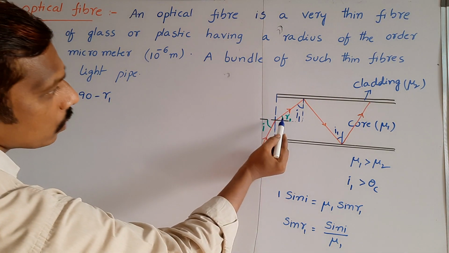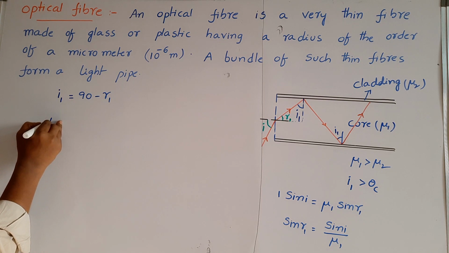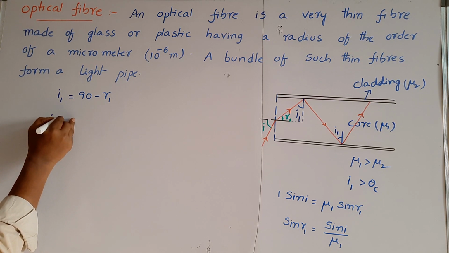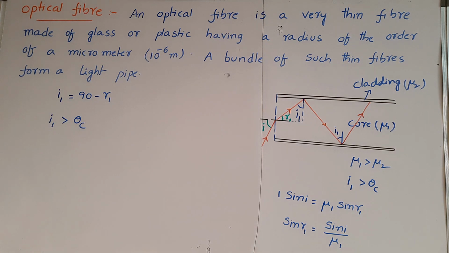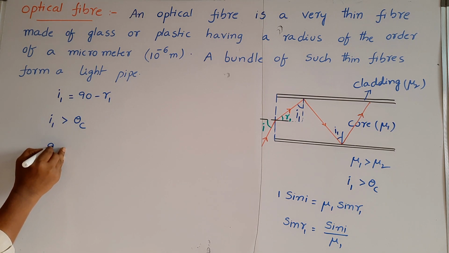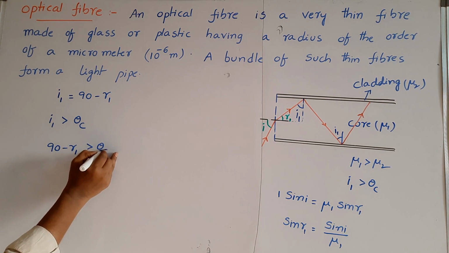But according to total internal reflection, I1 must be greater than theta c. I1 is equal to 90 minus R1, so 90 minus R1 is greater than theta c.